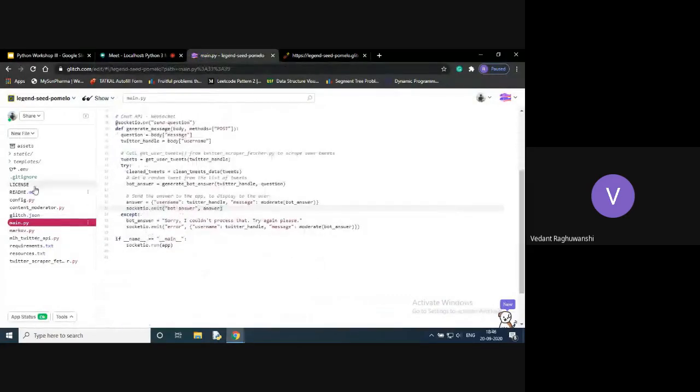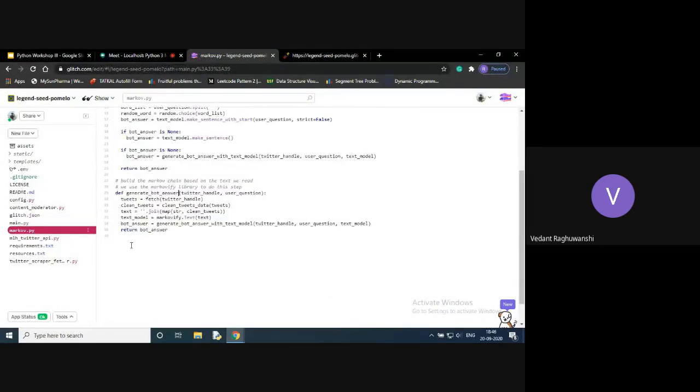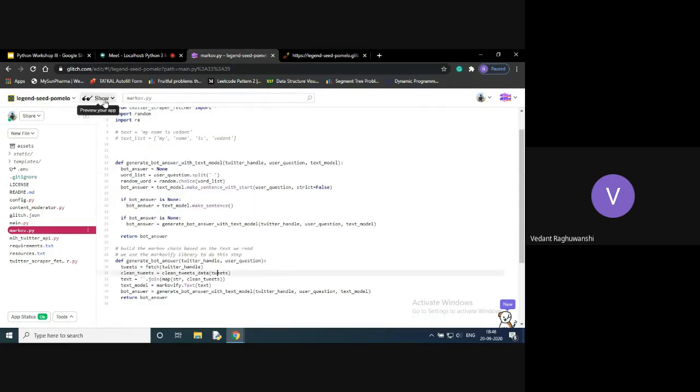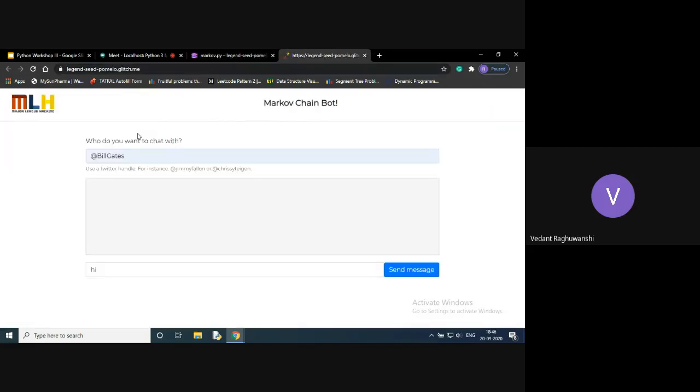I'll just show you. So markov.py, and here is the text model. As you can see, I've already used the fetch function here. After that, I just clicked the show, and here I have got the main chat application. So let's see if it is working or not.